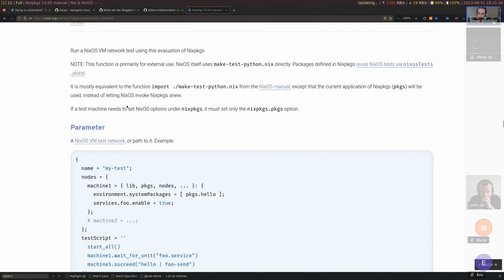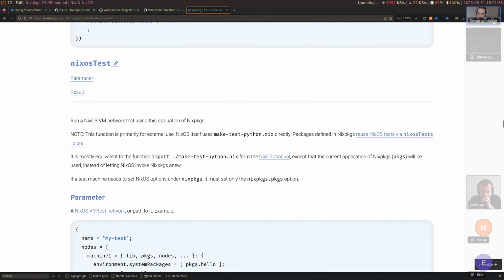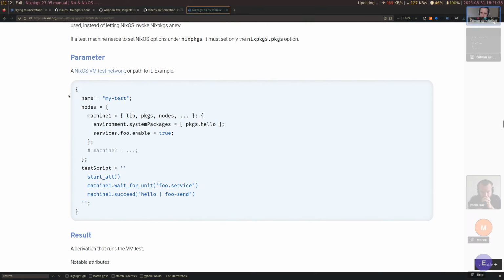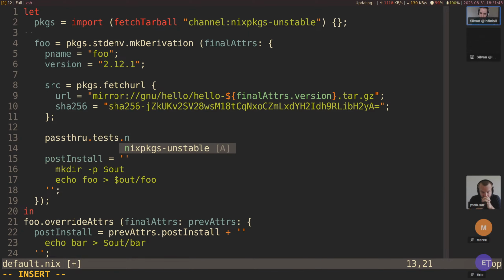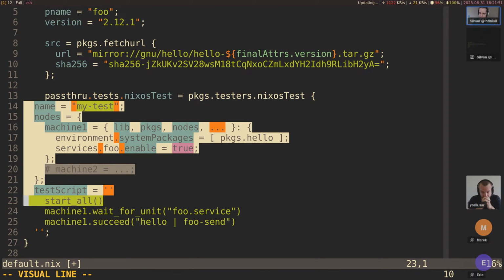So let's try to do that. nixOS test is the thing, and then we have something like this. We copy that. nixOS test, and then pkgs.testers.nixosTest, and then something like this.